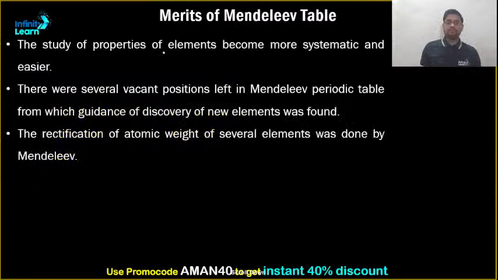Coming to the further part, the study of the properties of elements becomes more systematic. Periodic table आने के बाद क्या हुआ? Study of the periodic table became more systematic and easier.